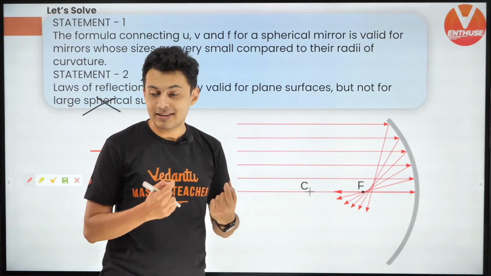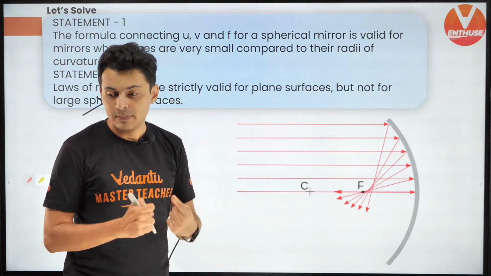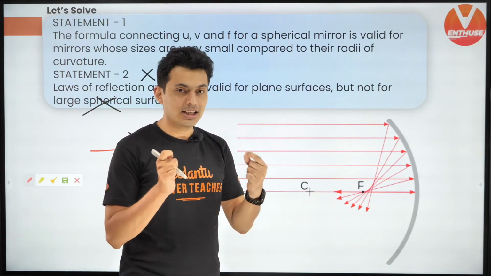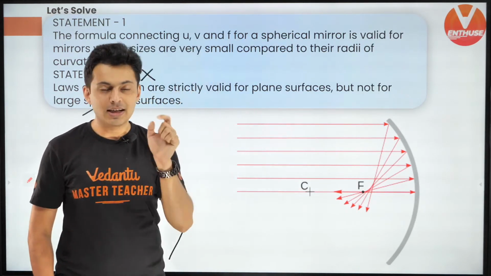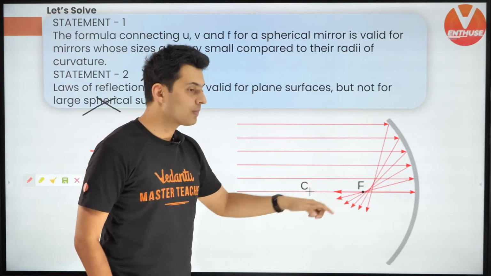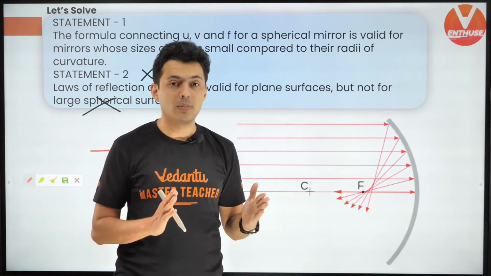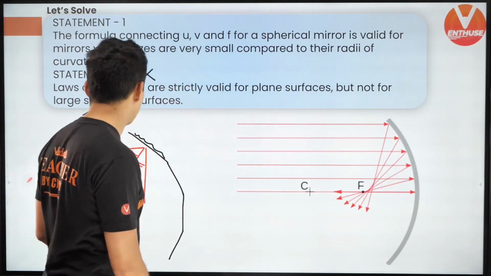So guys, there is a name for that, and that is spherical aberration. That name will also be there in your NCERT books. Please check it out. That means there is an error produced in the image because the focal point is different for different rays. Yes, it's not parallax error. Okay, so keep this in mind.